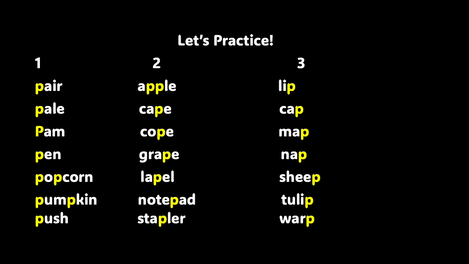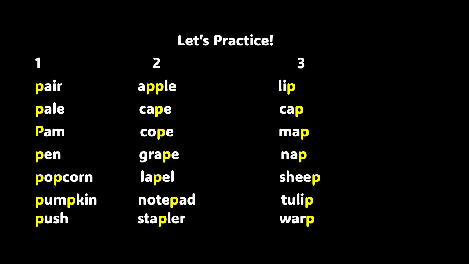Now, wonderful scholars, let's get some practice saying more words with the P sound. In the first column, we have words that start with the letter P. I will say the word, and then would you please repeat after me? Pear, pail, Pam, pin, popcorn, pumpkin, push. You did a phenomenal job.